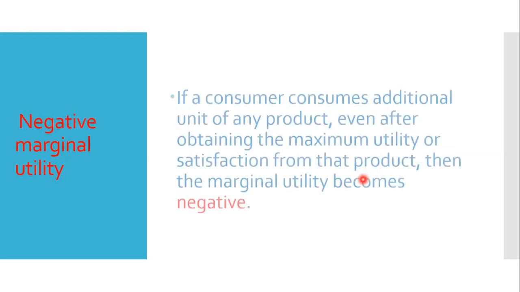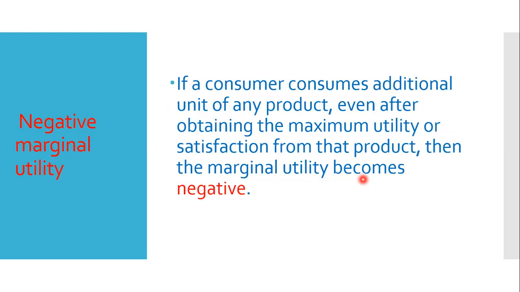When is it negative? When total utility is maximum, that is, consumers get maximum utility, and after that consumers take another unit of the product, then the marginal utility becomes negative. If the consumer does not get any utility, that means marginal utility is zero.